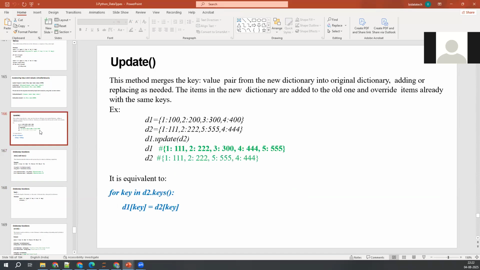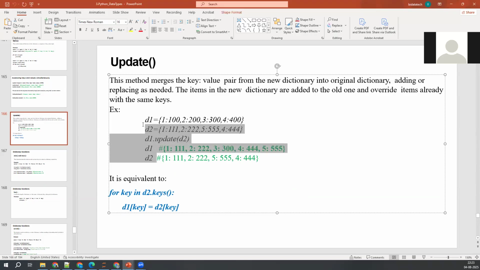And one more last one is update. What it does is, when you have two dictionaries, if you want to update one dictionary with the values of another dictionary, then we can go ahead and use the update. The meaning of that one is, let's say, I'll take the same example here.